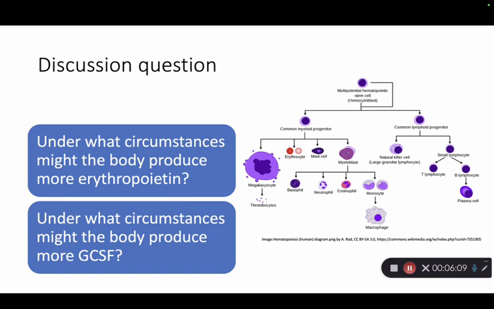Take a moment to think now. When might the body increase production of erythropoietin or G-CSF? Think about certain physiologic stressors: hypoxia, infection, chemotherapy. These are not just abstract pathways, they are clinically relevant, especially in studies like hematology and oncology.